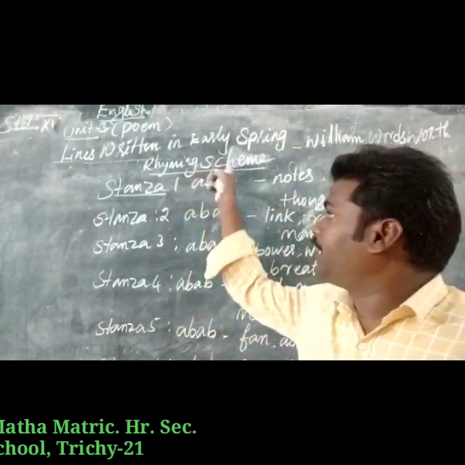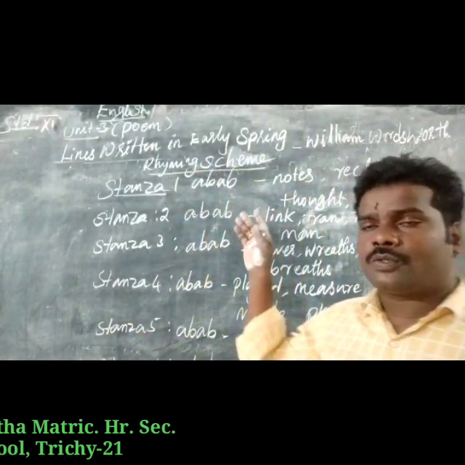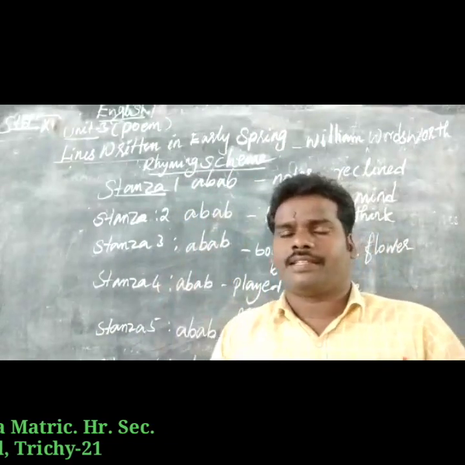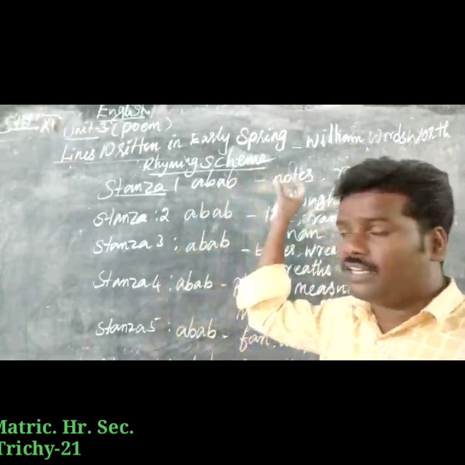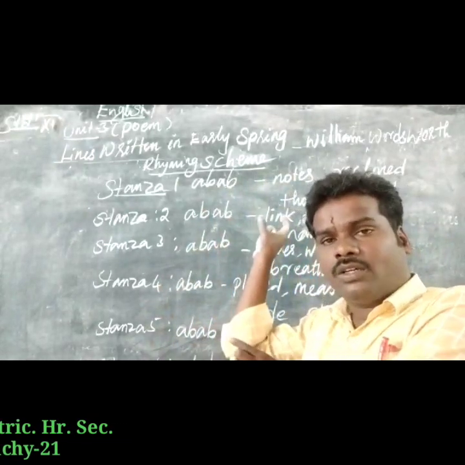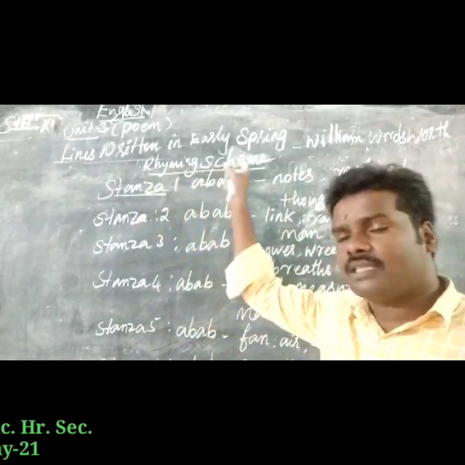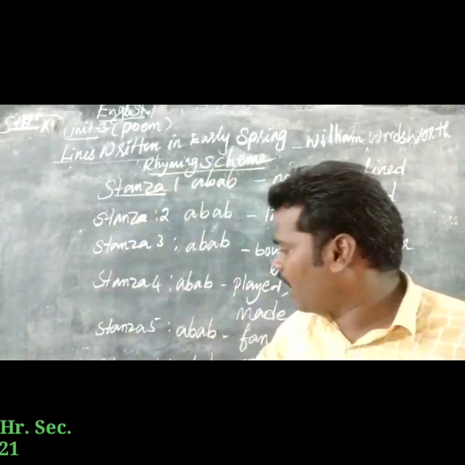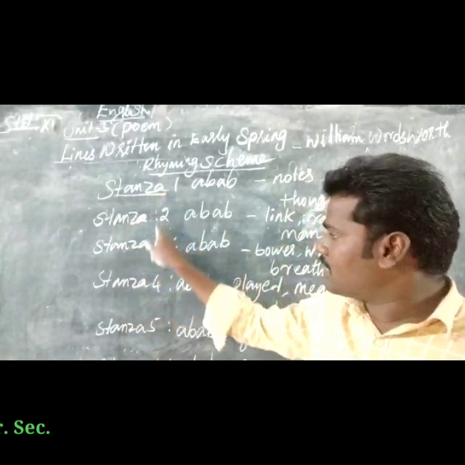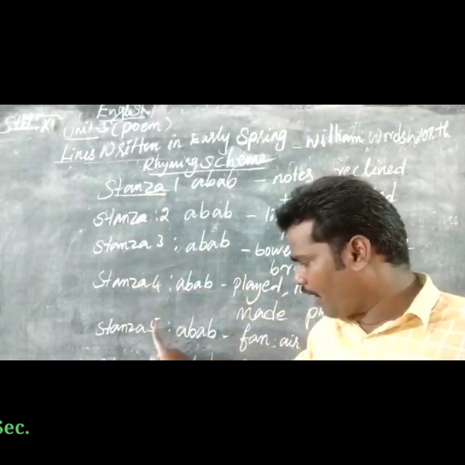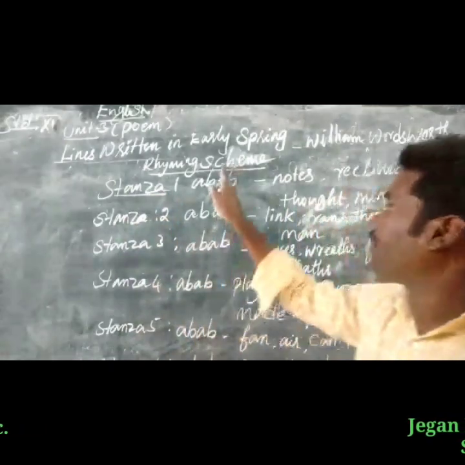This is the rhyming scheme of this poem. Each stanza has 4 lines, and we consider only the last word of each line for the rhyming scheme. I have given it here stanza-wise, stanza 1 to 6.